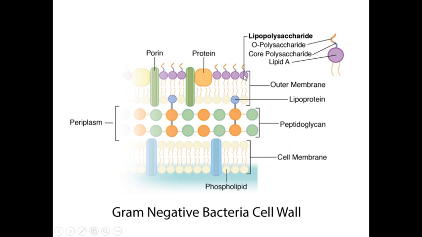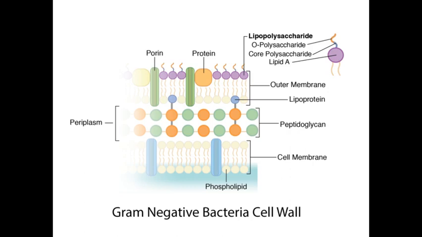Okay, and lipopolysaccharide is composed of lipid A and polysaccharide. Lipid A is a phosphorylated glucosamine disaccharide, and the polysaccharide consists of core polysaccharide and O polysaccharides.